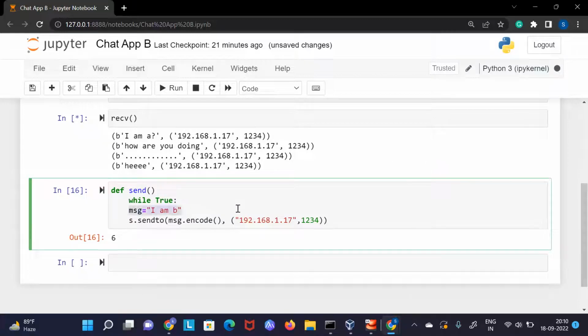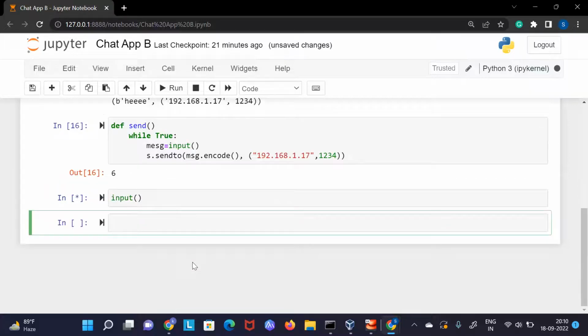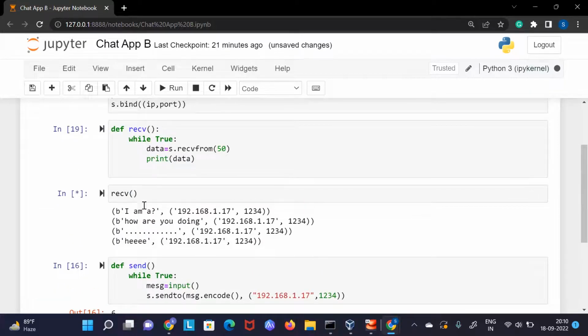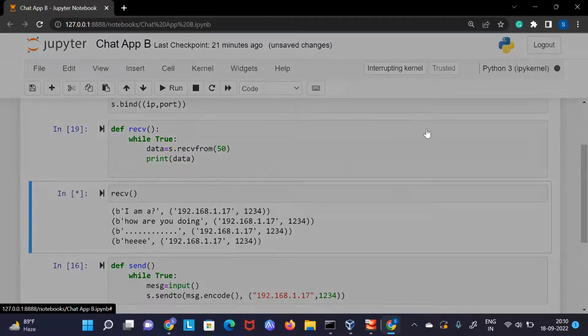So let's do this very quickly. Now I don't want to send the same data every time. I wanted to send data that my user wants. So for this, I can create a message. If you know about the input, I hope you guys know about this function input, a very famous function in Python. With this input, okay, so this is still running. That's why it's not running. So I will have to manually kill this first of all.